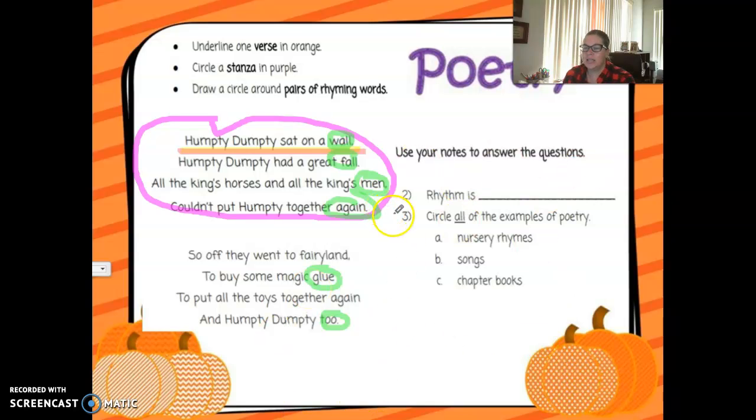Okay, then let's answer. Rhythm is what? Rhythm is the beat of the poem that it's supposed to be read, right? Circle all the examples of poetry. Nursery rhymes, songs, not chapter books. Chapter books, again, is prose. Hopefully you got that right.